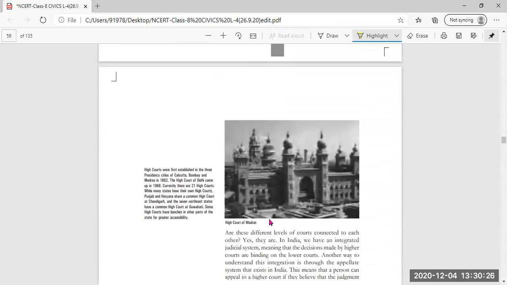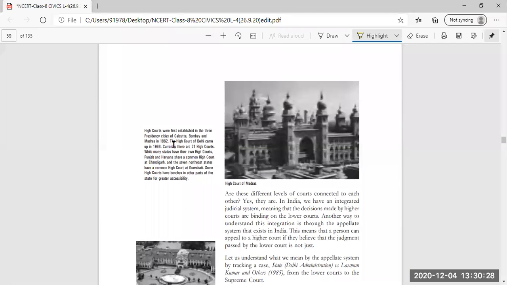Now, next, the High Court was first established in three presidency cities. Now, where was the High Court first established? It was first established in three presidency cities, and these presidency cities were Calcutta, Bombay, and Madras.